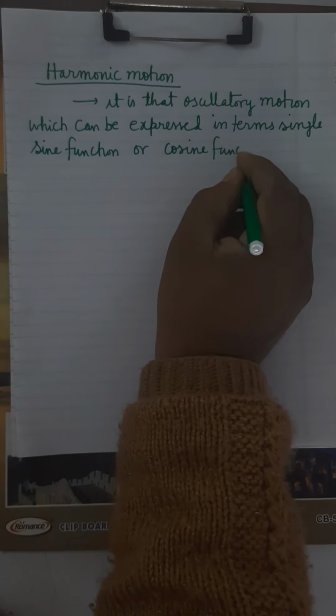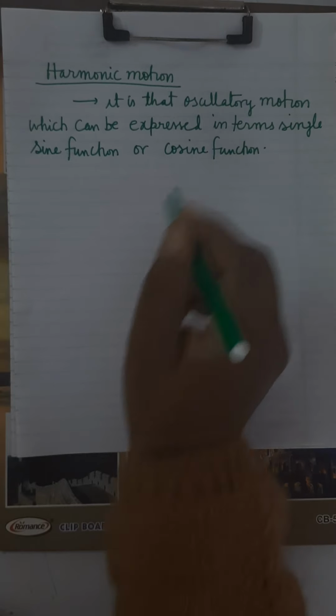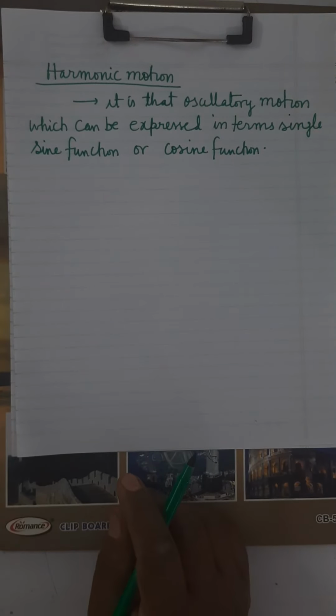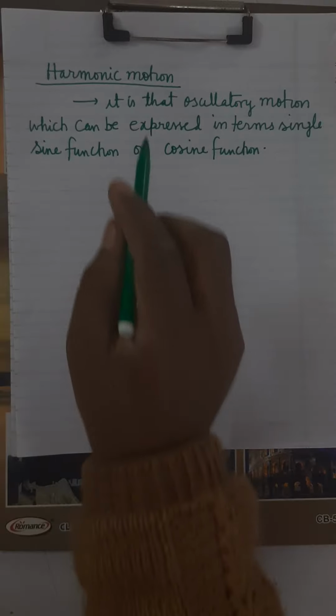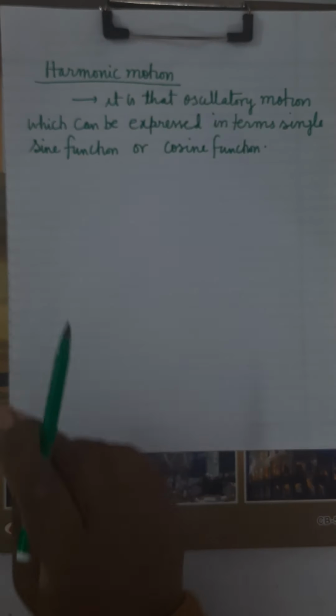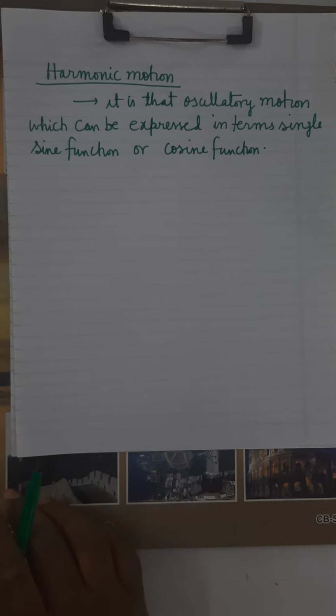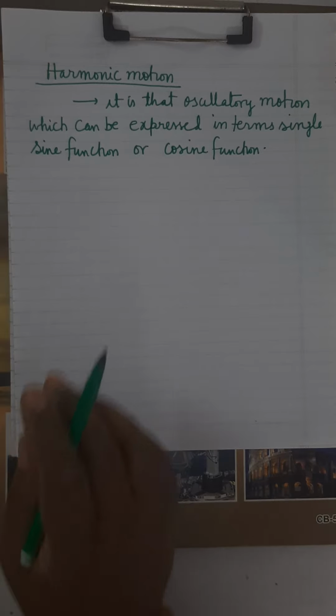Is it clear? That is called harmonic motion. It means every harmonic motion is oscillatory, but every oscillatory motion need not be harmonic.